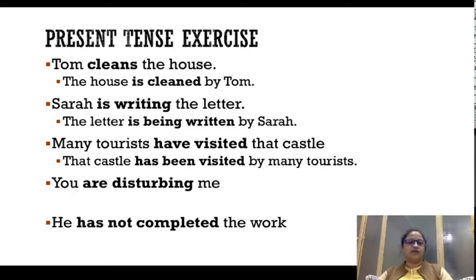You are disturbing me. Are disturbing is the verb form used, and it is in the continuous form. So let's switch subject and object. Me is going to come in the subject place, and me I का subject form है. तो subject place में जब जाएगा me, it's going to become I, and it's going to take helping verb am. I always takes helping verb am. I am being disturbed by you.